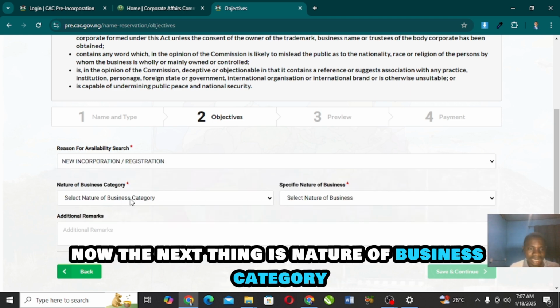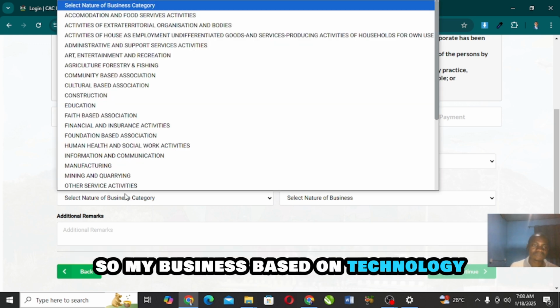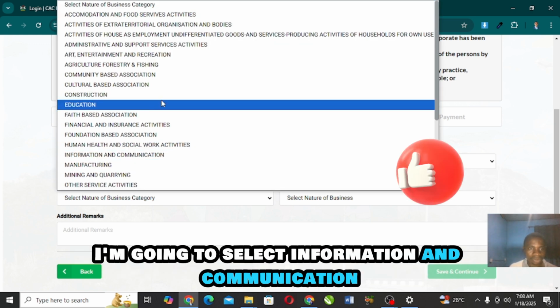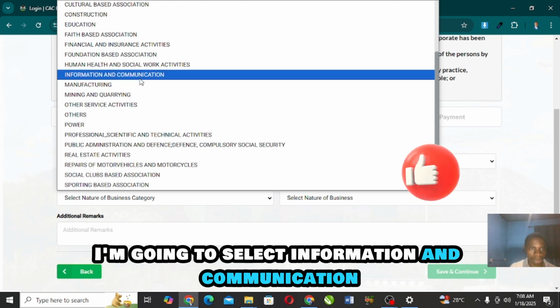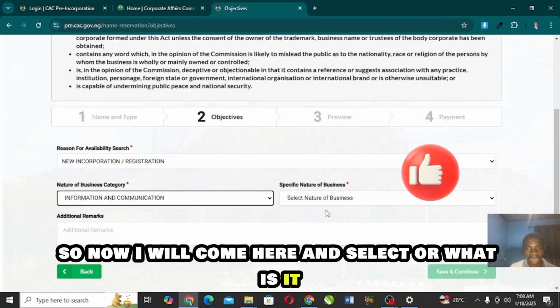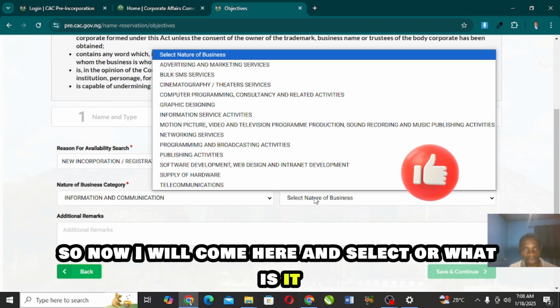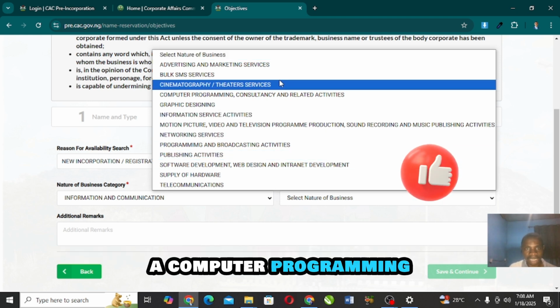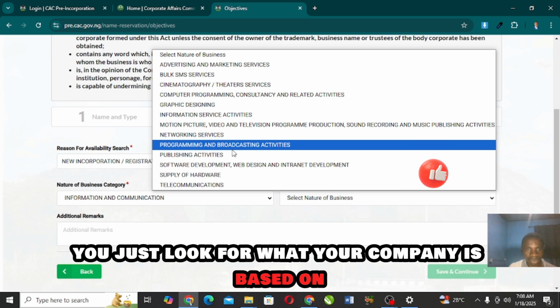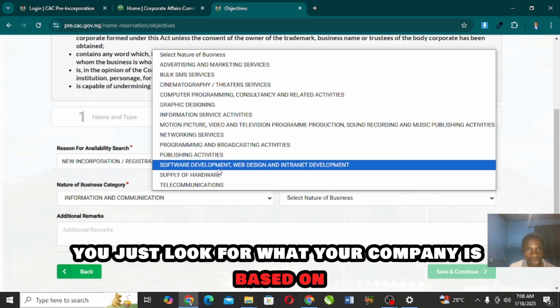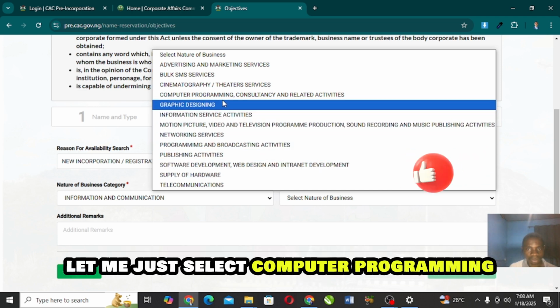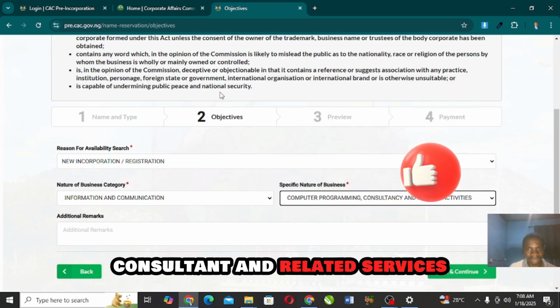Now the next thing is nature of business category. So my business is based on technology, I'm going to select information and communication. So now I will come here and select computer programming. You just look for what your company is based on. Let me just select computer programming consultant and related services.